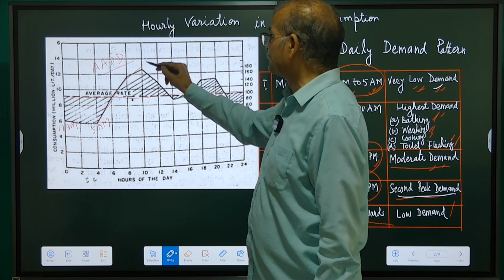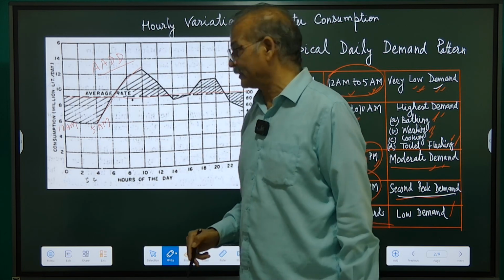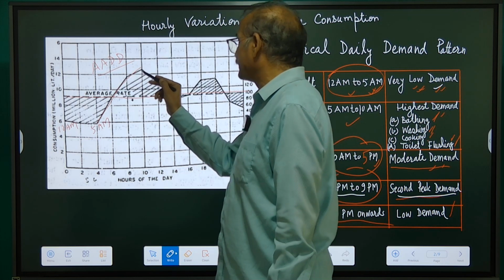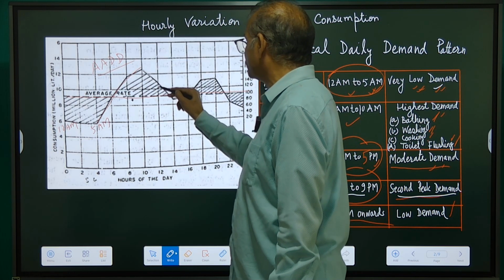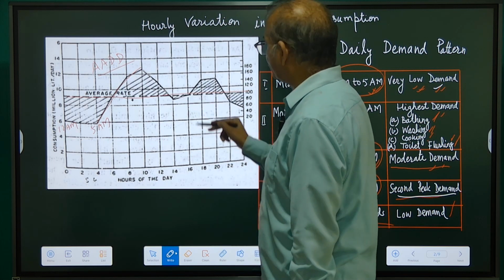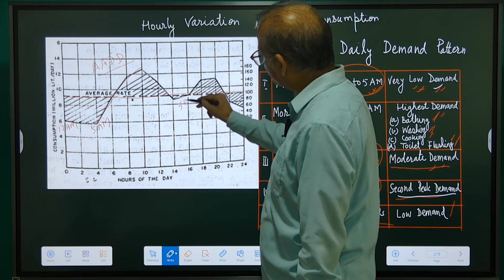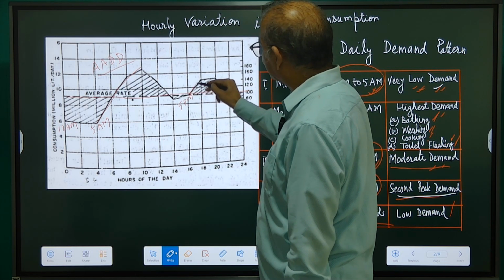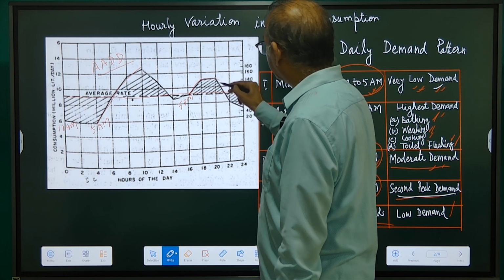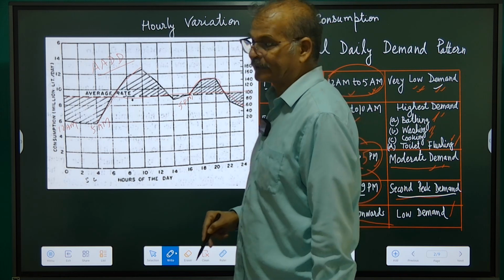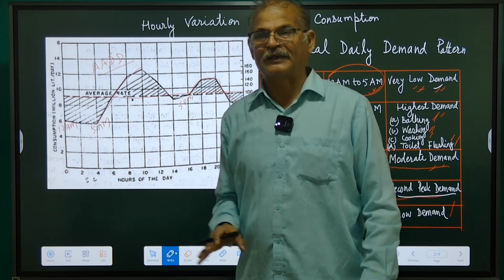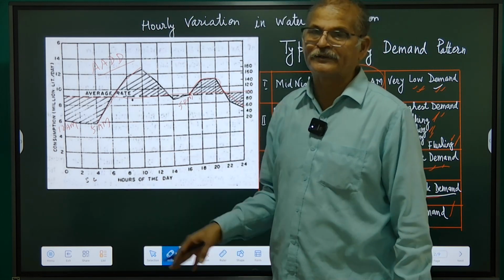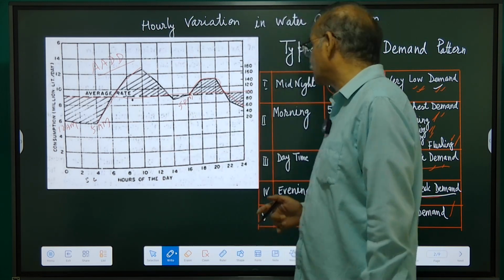It goes generally 180% of the annual average daily demand at the peak, and again after 10 am it decreases to minimum at 5 pm, and thereafter 5 pm it again increases up to 9, and after 9 decreases up to 10, and thereafter it stabilizes up to again 5 am. So that is how the 24-hour cycle of water demand goes.